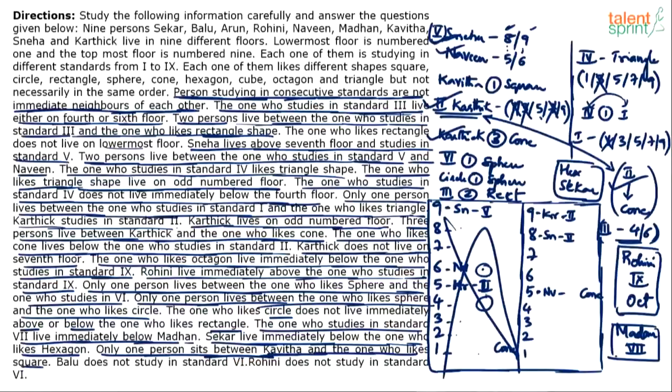Are you getting it? Second standard and third standard are neighbors, so they cannot be on consecutive floors. So third standard cannot come on 4th floor and cannot come on 6th floor here. But that's the only choice we have. So this is ruled out. So case number 2 has to be proceeded with. At least one elimination is done, but we have to still see what can be.